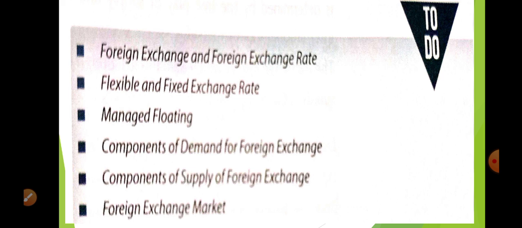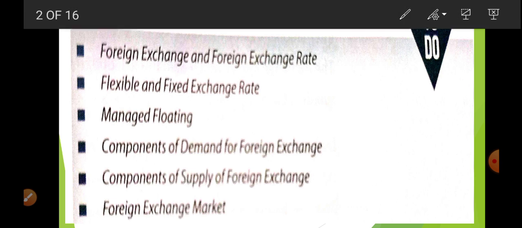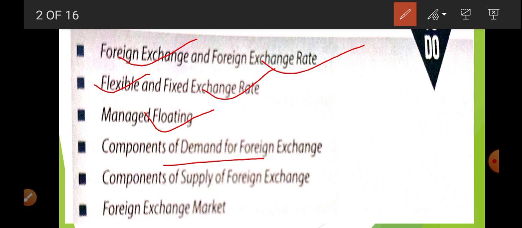In this chapter, we are going to discuss these topics. What do you mean by foreign exchange? What do you mean by foreign exchange rate? Then there are three types of exchange rate: flexible, fixed, managed floating. Now why do we demand foreign exchange? What is the reason for the supply of foreign exchange, and who supplies it? And ultimately we are going to learn about types of foreign exchange market.